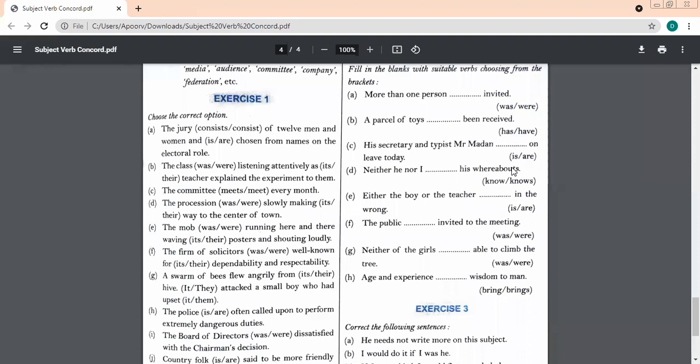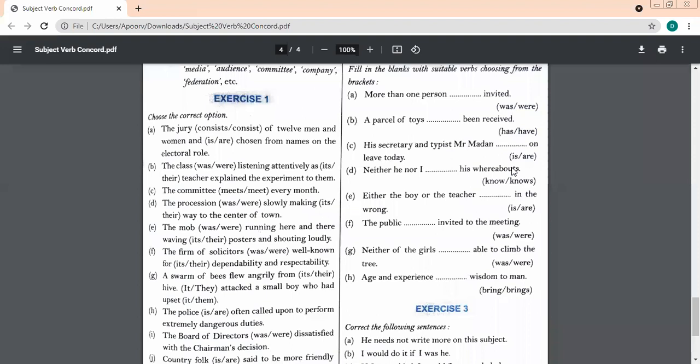The class was listening attentively as its teacher explained the experiment to them. Yes, good. Another student, the third one now. The committee meets every month. First, that boy was speaking, let him only speak.